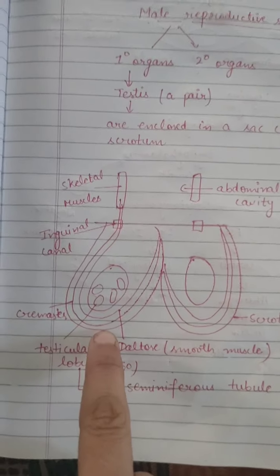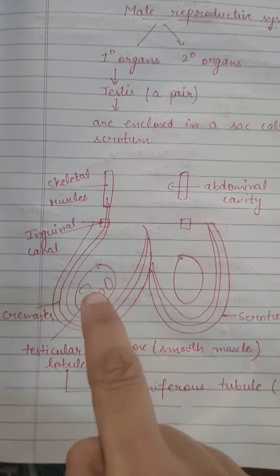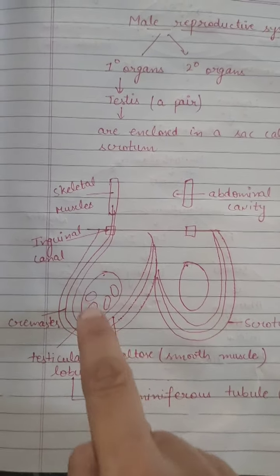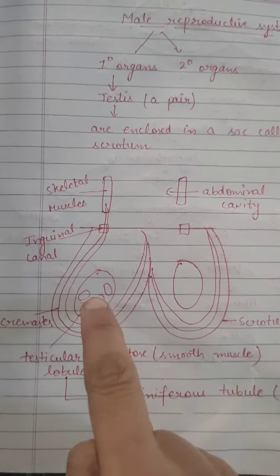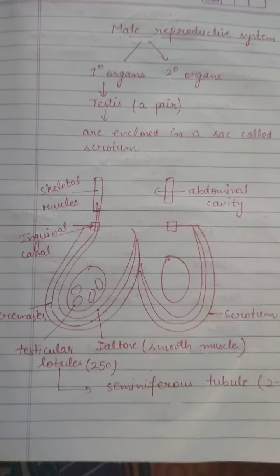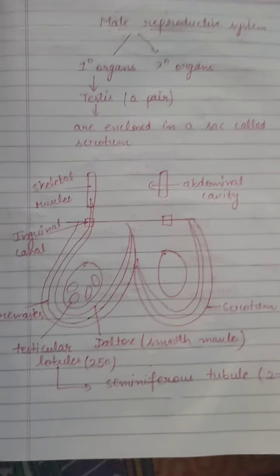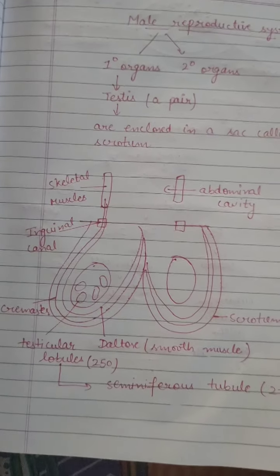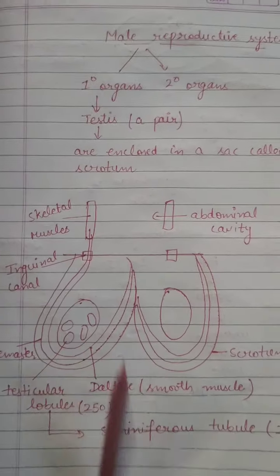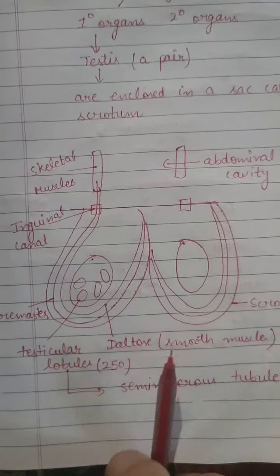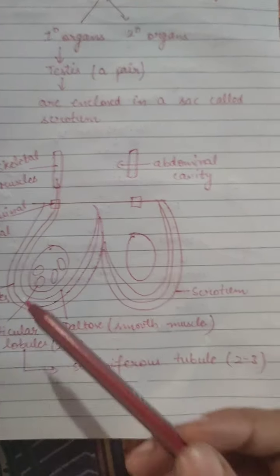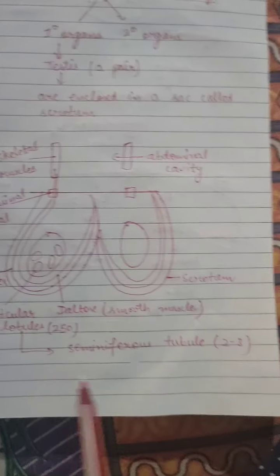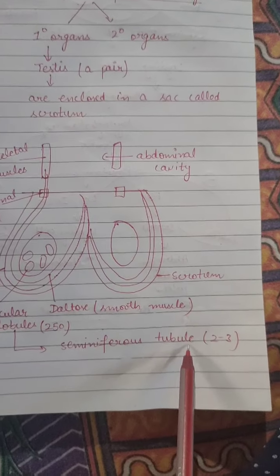Now we will talk about the testes. Testes consist of testicular lobules present inside the testes. How many testicular lobules are present? Nearly 250. In these testicular lobules, seminiferous tubules are present.